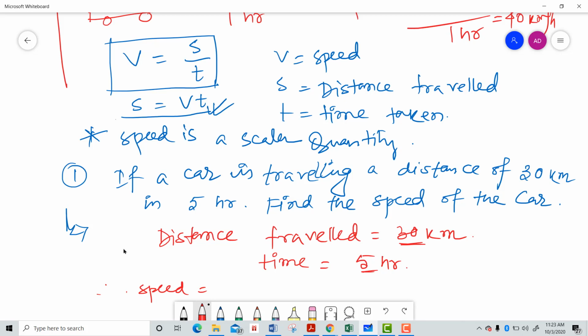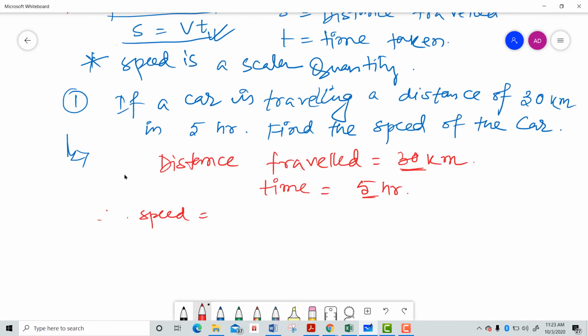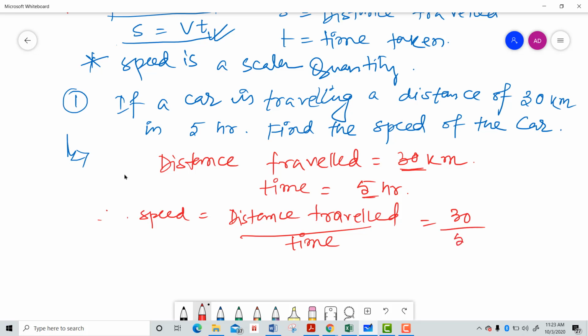That is the distance traveled and the time taken, right? So speed equals distance traveled divided by time taken. So in this case it should be 30 by 5, that is 6 kilometer per hour, right? Okay, that's very good.